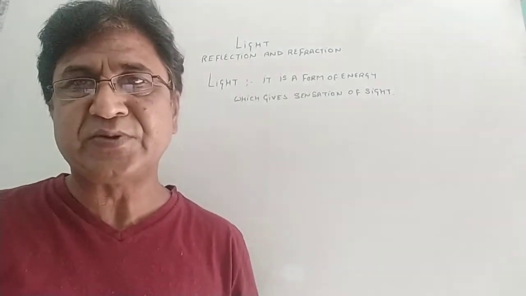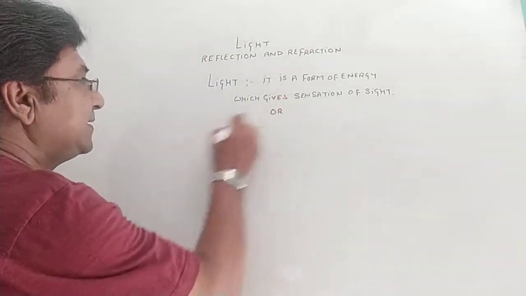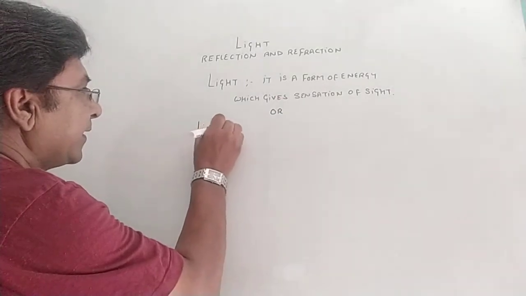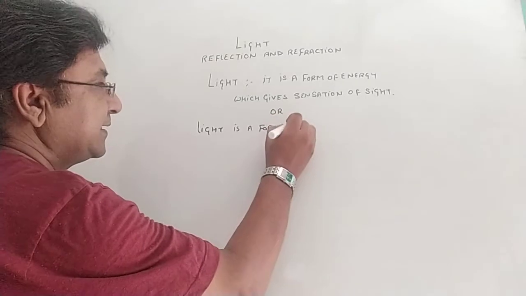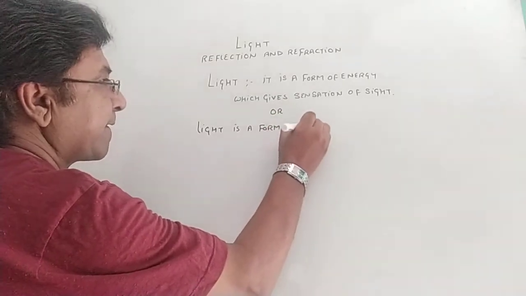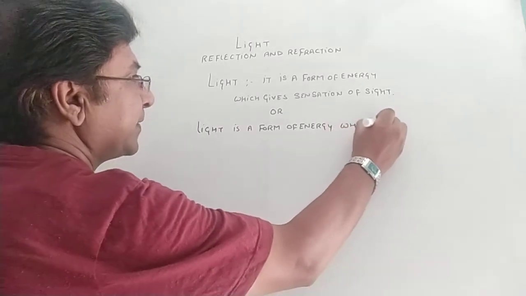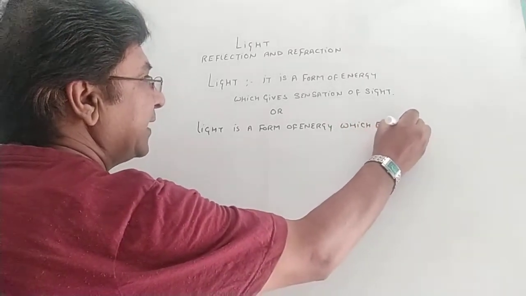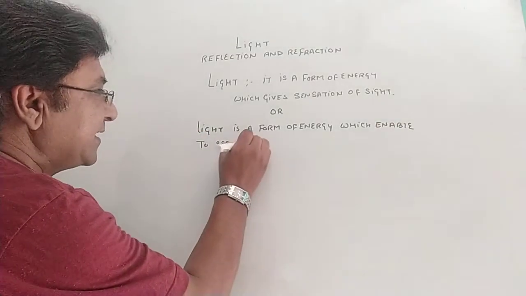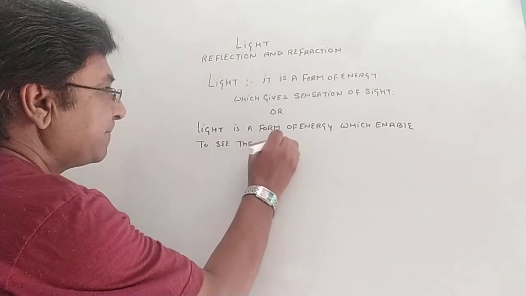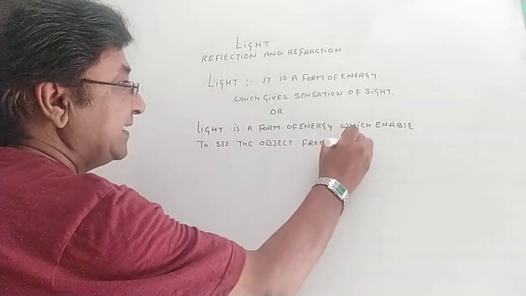On that basis, we should have a second definition. Light is a form of energy, that's correct, which enables us to see the object from which it is coming.